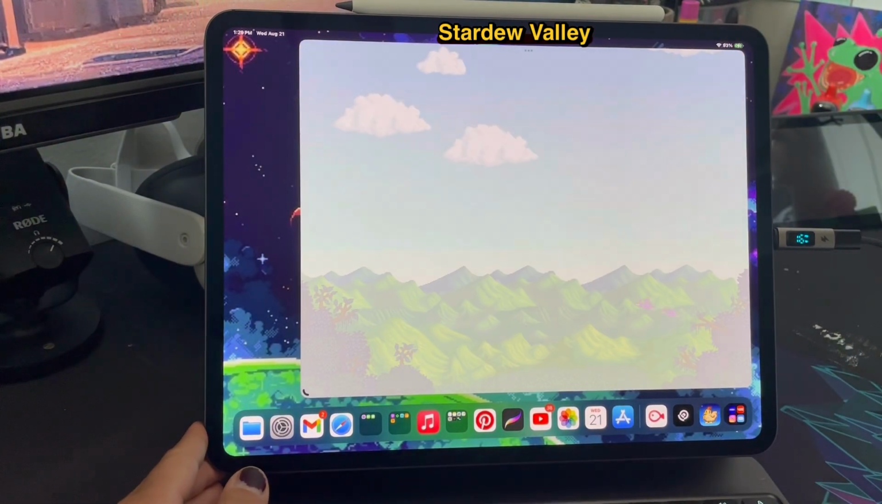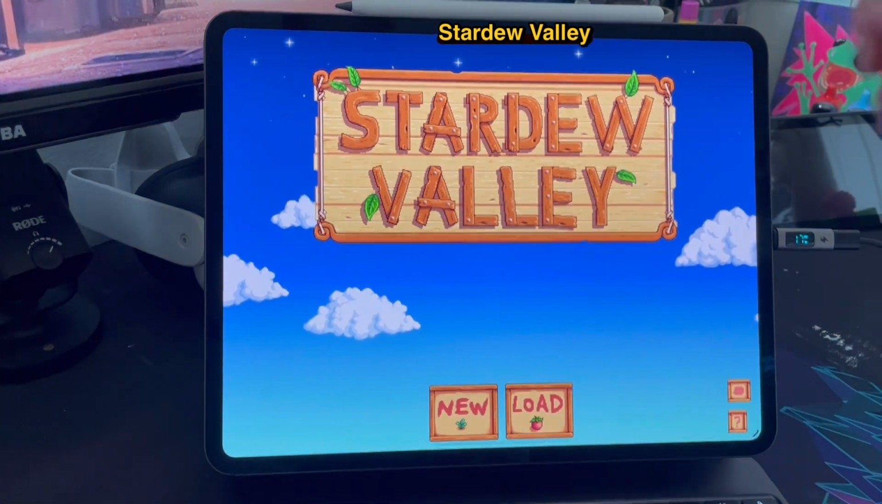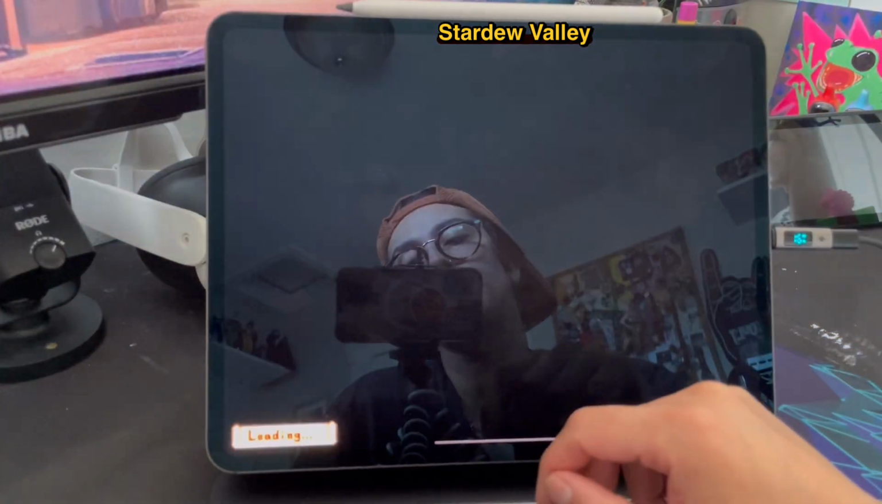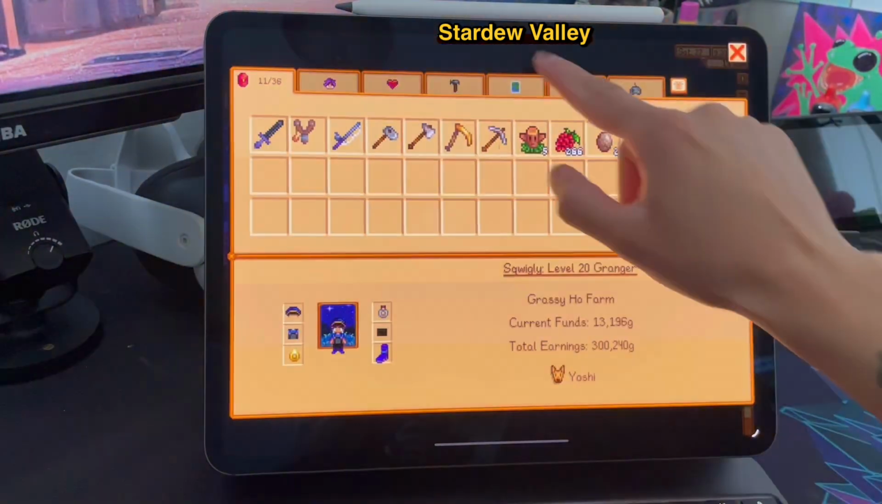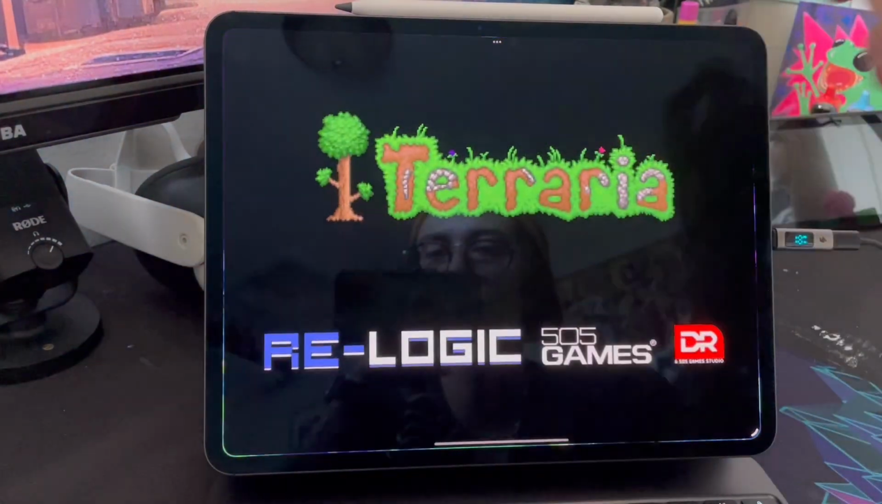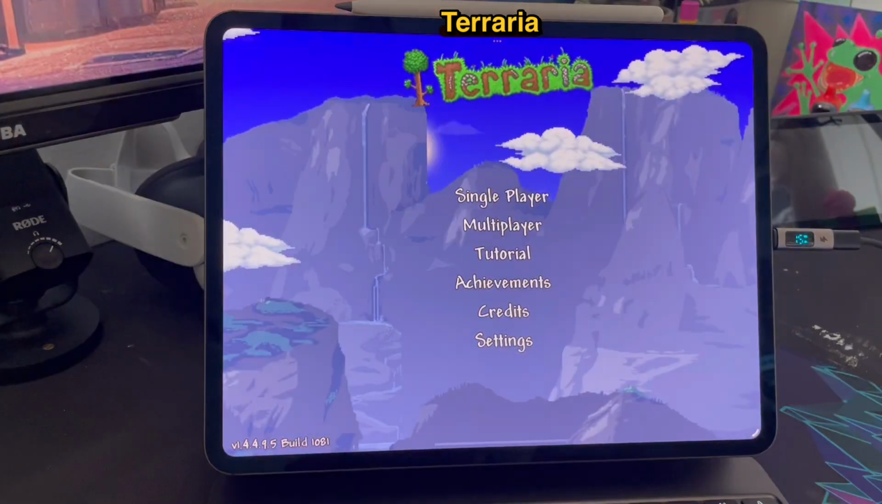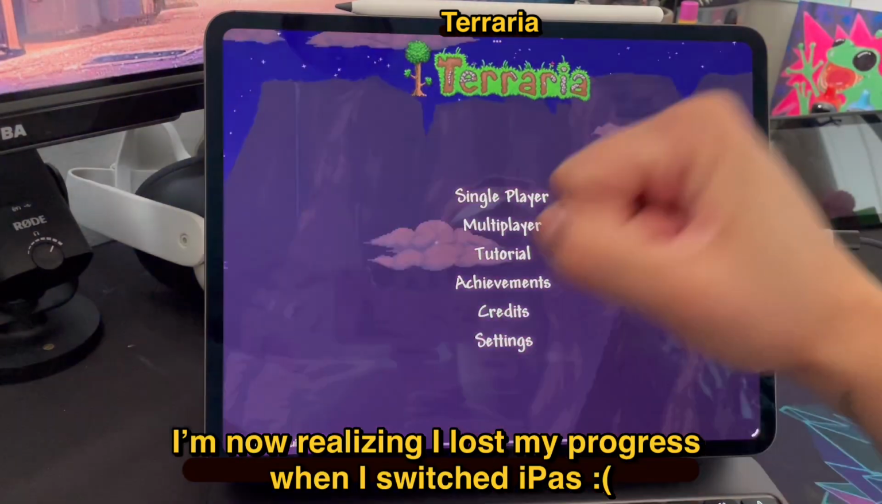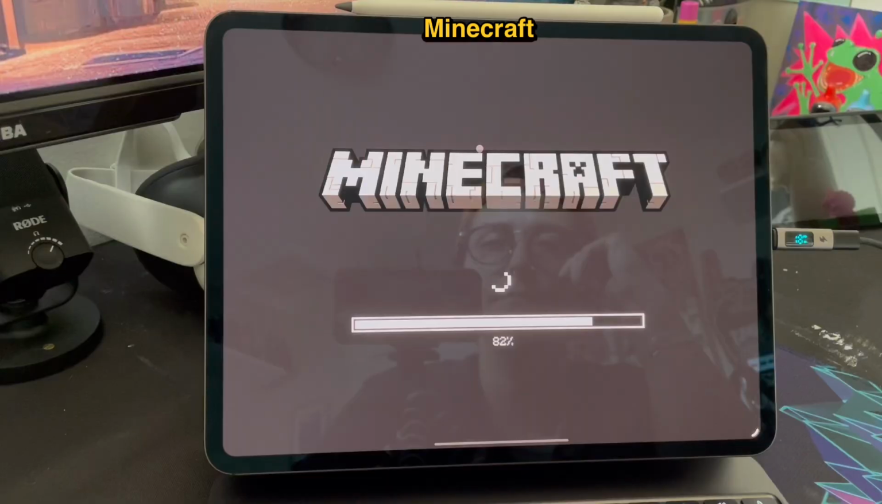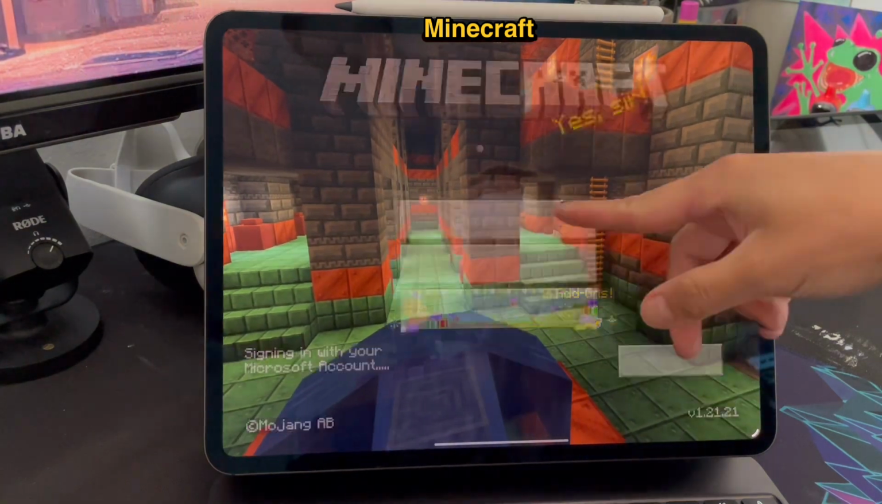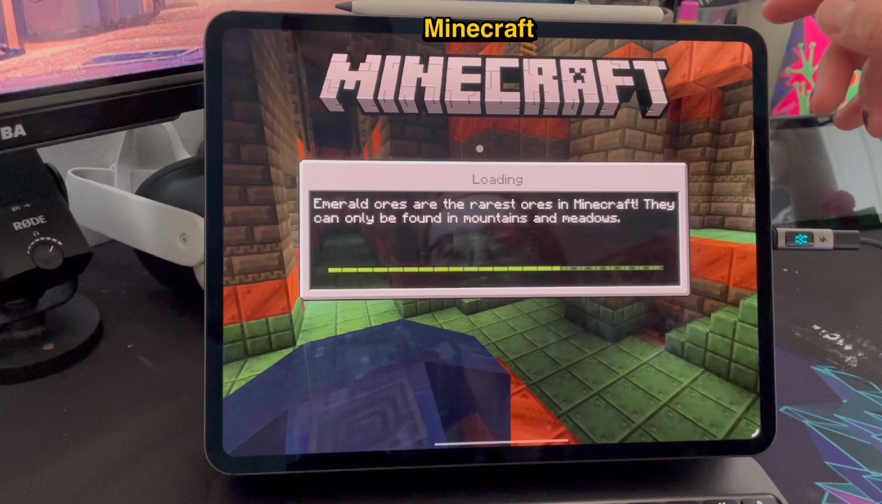Stardew, one of my all-time favorite games. Still have not gotten too far in it. I've had to restart a couple times. Again, when I updated my iPad, totally spaced. Had to restart. I should have just been playing it on my Switch. Terraria is great. Here I am also realizing that I lost my progress. Guys, that's something that I did not really fully think about when I upgraded my iPad.